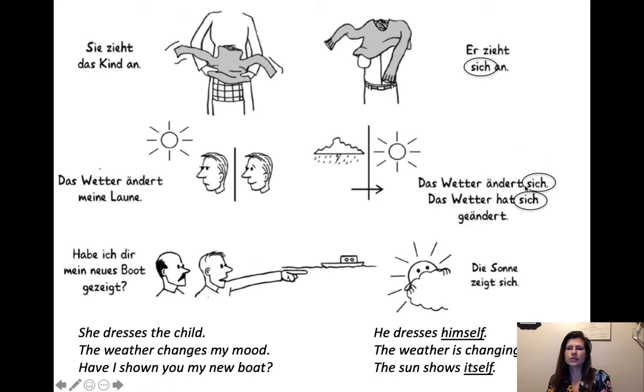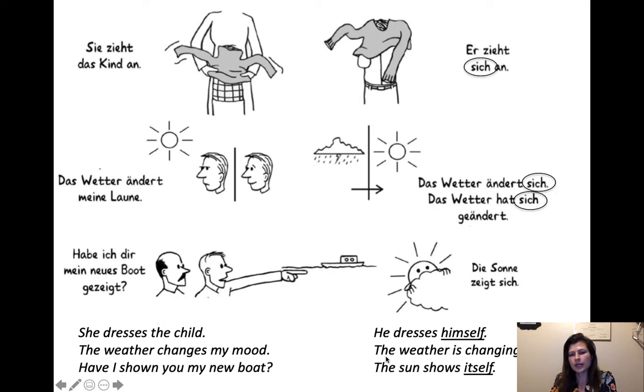Sometimes in German there is a reflexive pronoun, and it means himself, herself, itself, and it just doesn't make sense to put it into the English translation. For he dresses himself, that's fine. You kind of need it, right? If it just says he dresses and then nothing else, then that doesn't convey all of the meaning, right?